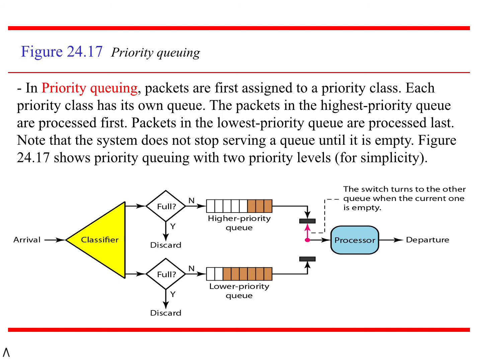The classifier here in yellow will classify, that is, divide the complete set of packets into two queues: highest priority packets and lowest priority packets. Very important data is the highest priority, and less important data goes to the lowest priority. All are transferred to those queues respectively. If the queue is full, again the same thing, don't accept the packet. If the queue is not full, then accept the packets into the queue, and whichever packet reaches first will be served first.